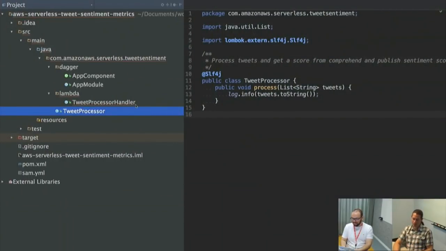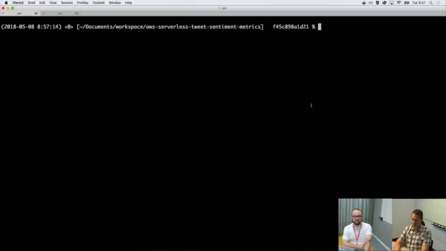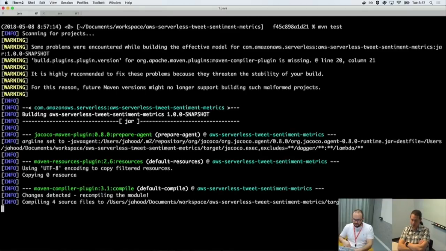IntelliJ is complaining because it can't find this Dagger app component, but hopefully Maven should be happy. Let's check it out and see if it is.